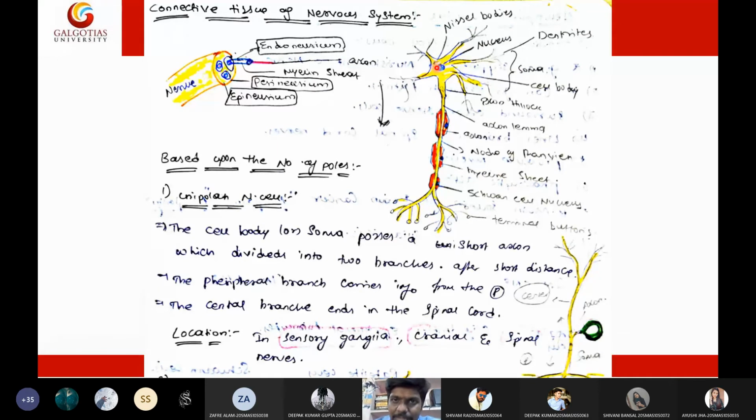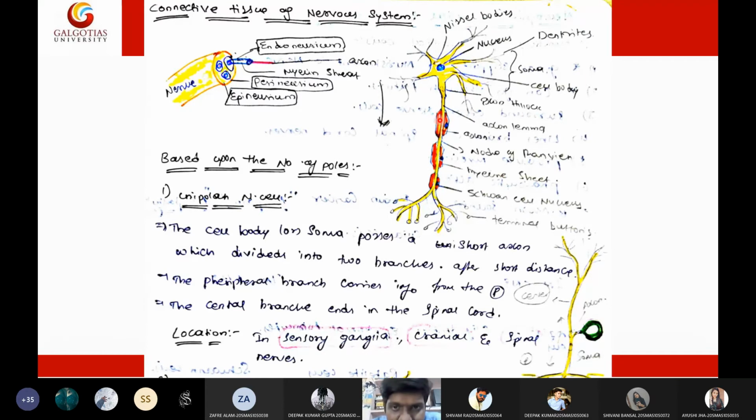So here we have a soma, the body. In the body or the head, it has a nucleus, it has Nissl granules, and it has dendrites. Then it has a neck, and after the neck, it has an axon. Now this axon acts like a wire. In this axon only, the electric signal is processed. The electric conduction happens in this axon.